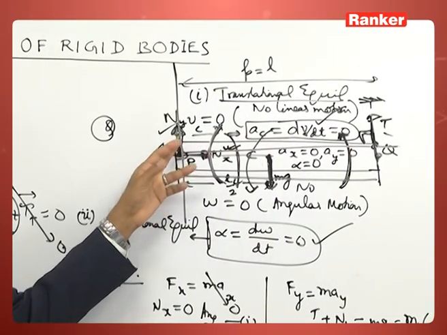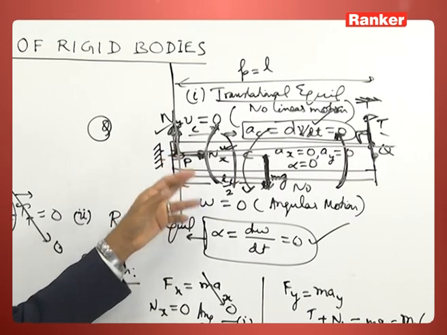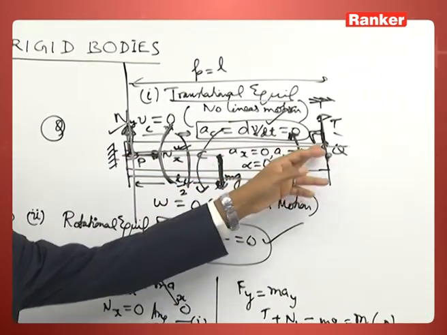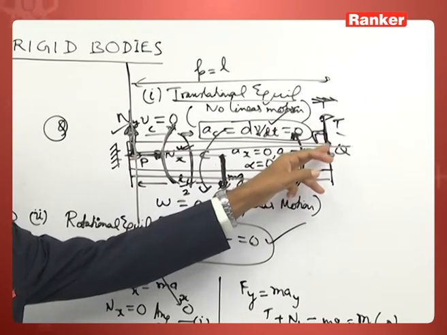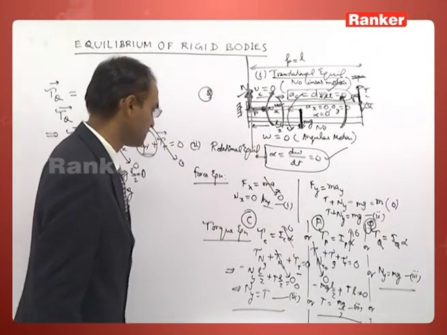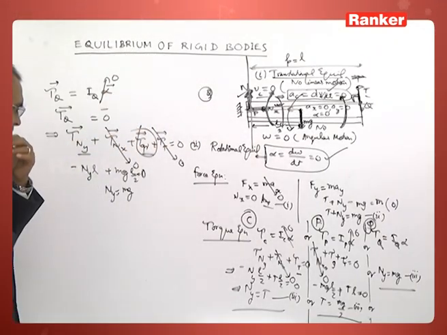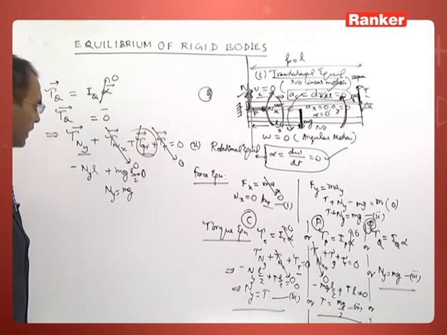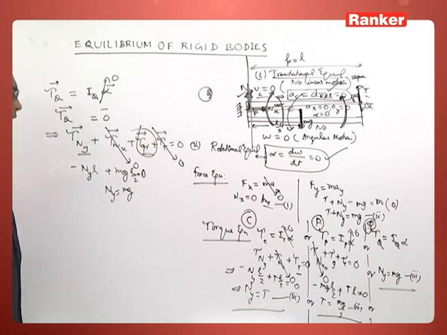If you choose P, these two forces pass through this point and cannot produce a torque. If you choose C, this force passes through this point and cannot produce a torque. If you choose Q, these two forces pass through this point and cannot produce a torque. Some mathematical advantage you are getting. Well, so we can get some answers.